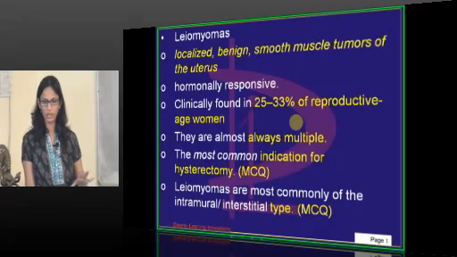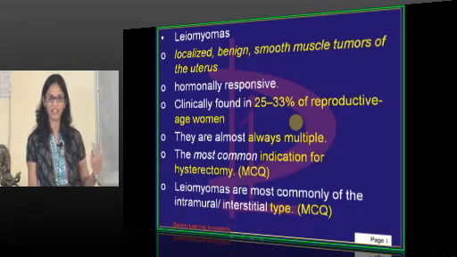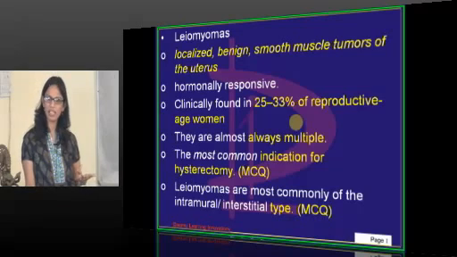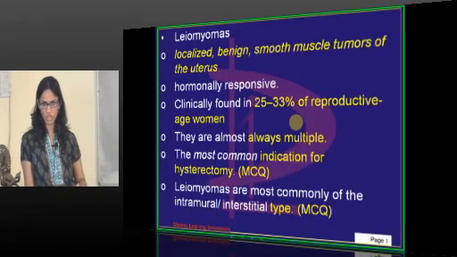Third thing, about how many percent of patients have symptoms and how many don't. This is the third most commonly asked question. What they present with, this is the most common question. What are the incidences of fibroid? This is the question which is asked. About the myomectomy, they ask you questions. And what are the secondary changes which occur in the fibroid? These are the most common questions asked in your MCQs about the fibroid.